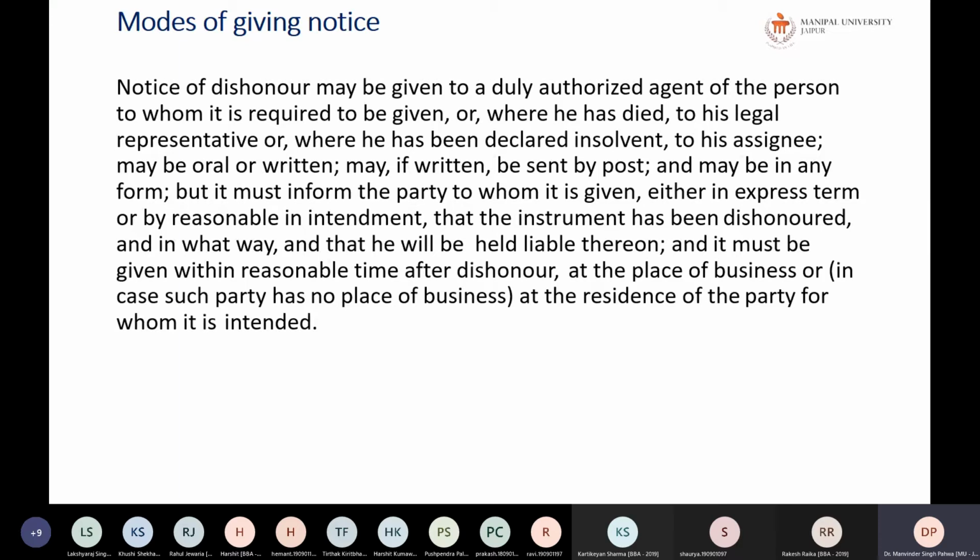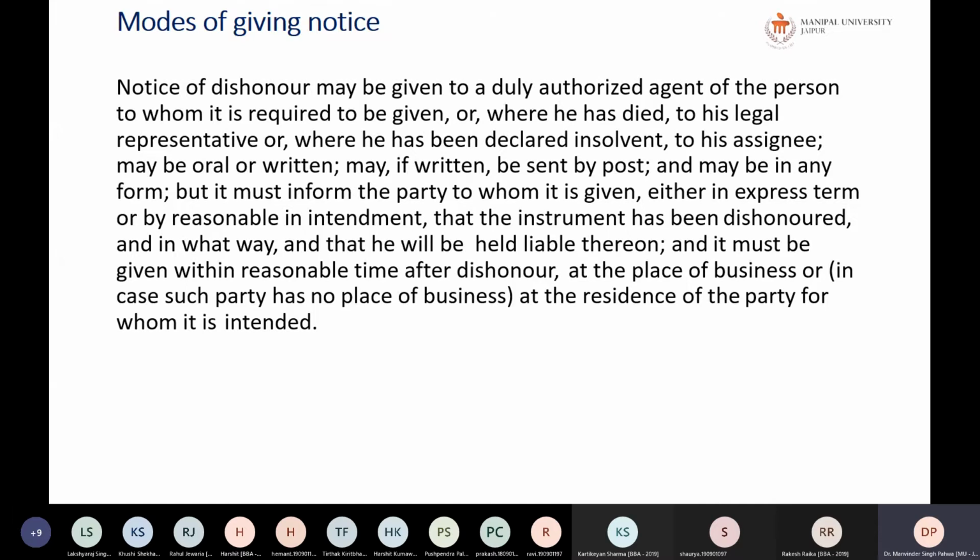So an agent binds the principal by all his acts, so notice can be given to any of the authorized agents. Further, where the person to whom the notice is to be given has died, then it should be given to his legal representative. And if he has been declared insolvent, it can be given to the assignee. Such notice can be oral or written. I have already told you it can be sent by post or in any form.